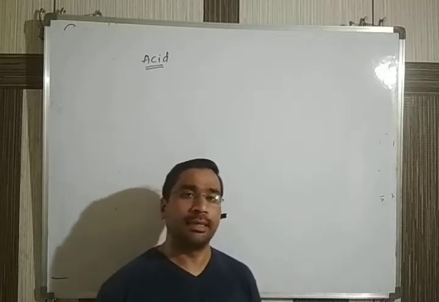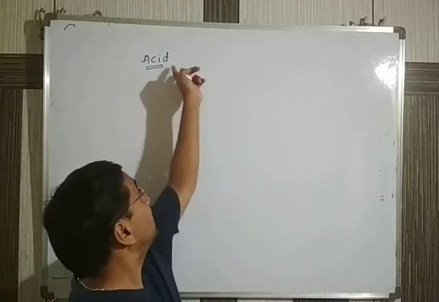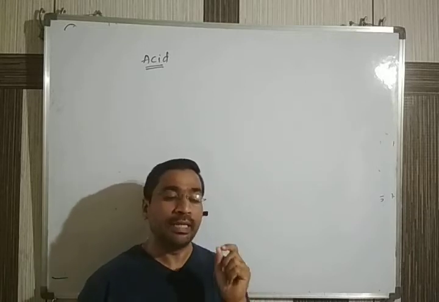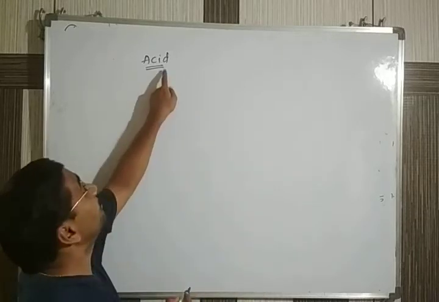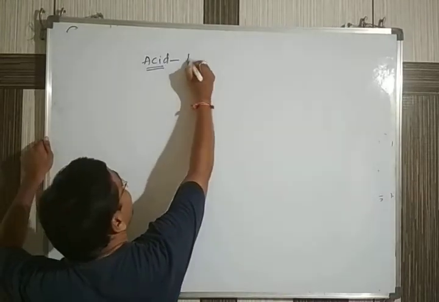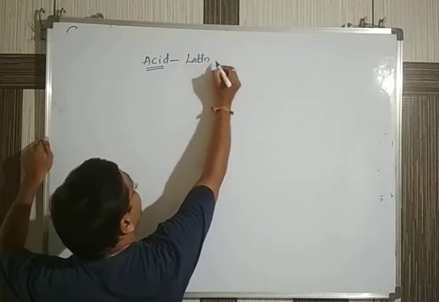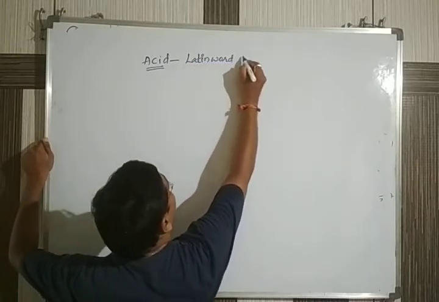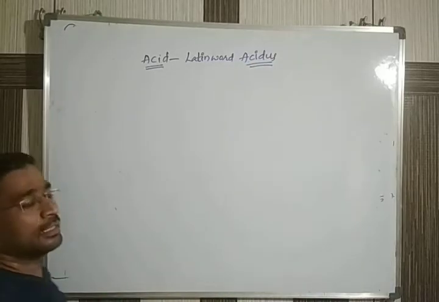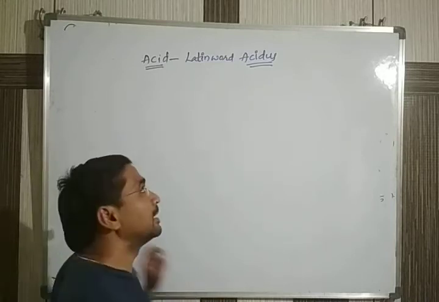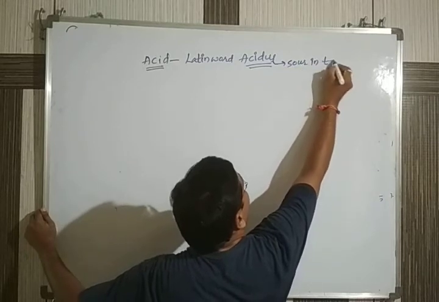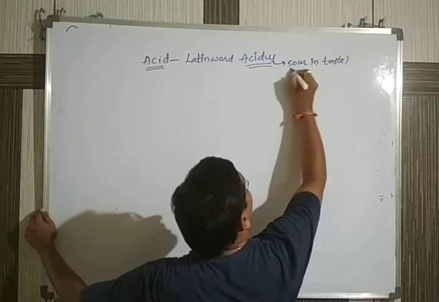Just before going to the further topic of acid, let me explain where the name acid comes from. The term acid is obtained from the Latin word acidus. What is the meaning of acidus? It means any substance which is sour in taste.